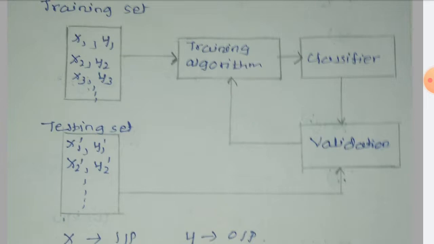Suppose all the outputs are already defined as y1 dash and y2 dash. Suppose y1 dash is a male, and after validation I am getting male, that means our system is correctly working. Now suppose y1 dash is a male and after validation I am getting a female, that means there is an error in the system.